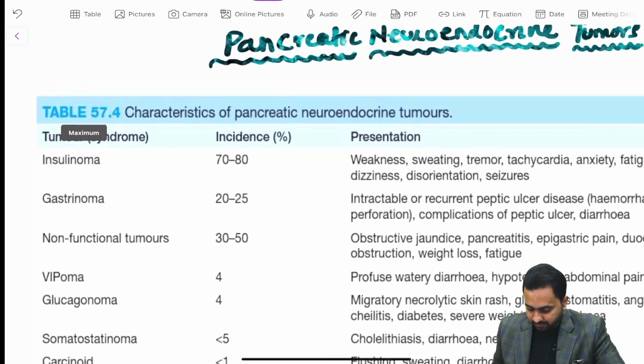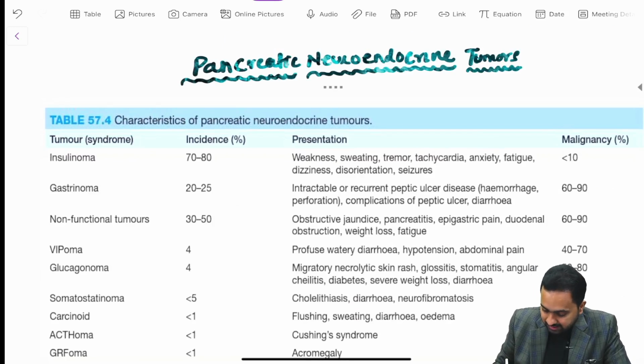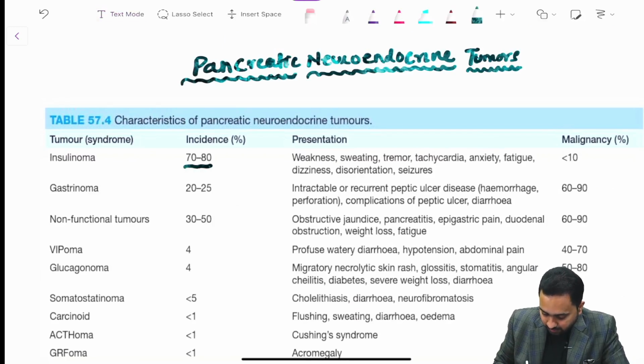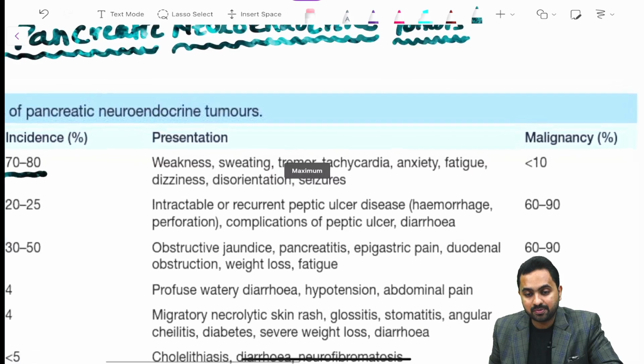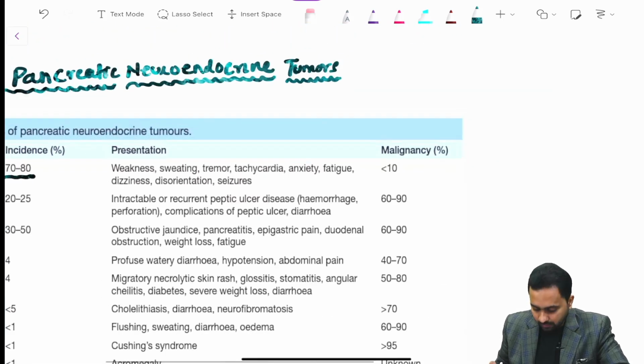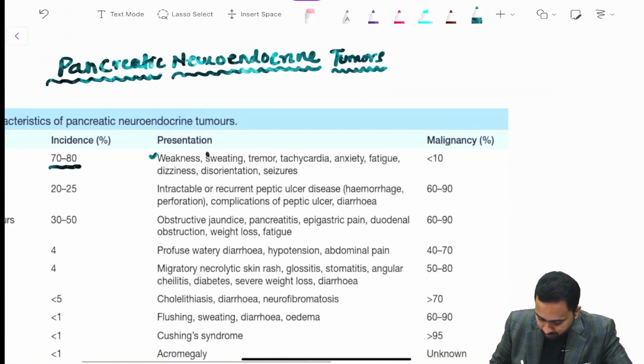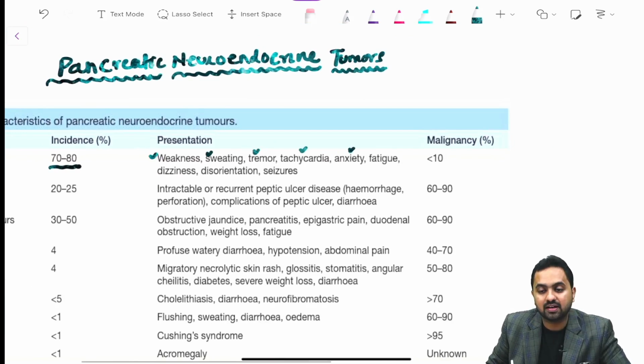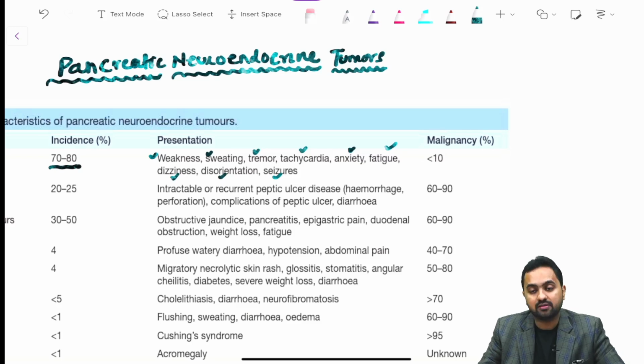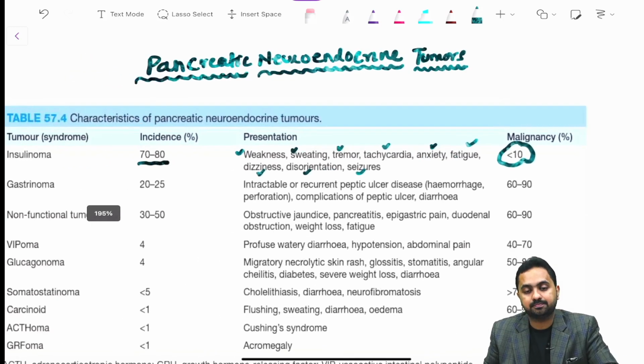So over here if we look at insulinoma, the incidence is 70 to 80%. Now this has a presentation of weakness, sweating, tremor, tachycardia, anxiety, fatigue, dizziness, disorientation, seizures, and the malignancy chances are less than 10%.